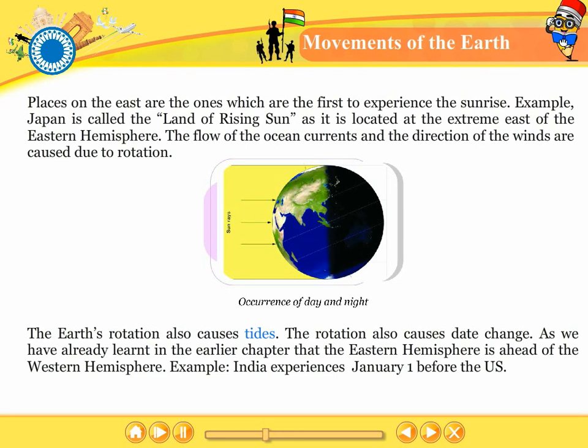The rotation also causes date change. As we have already learned in the earlier chapter, the eastern hemisphere is ahead of the western hemisphere. For example, India experiences January 1 before the US.